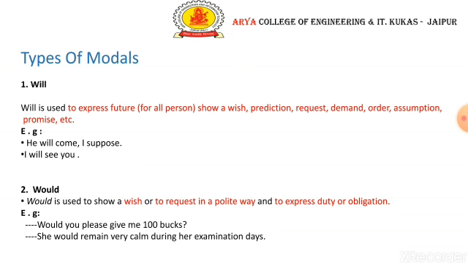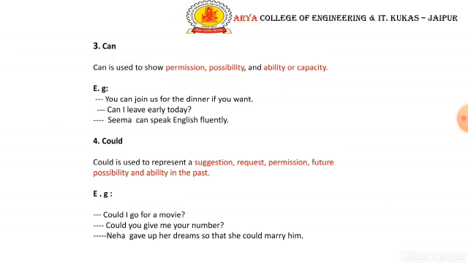Now the next is would. In the past, they are generally used in the future tenses. Would is used to show a wish or to request in a polite manner, and for habits in the past. We use it for past habits also. You can see, would you please give me 100 bucks? So it's a polite request he is making. Now can is used to show permission, possibility, ability or capacity.